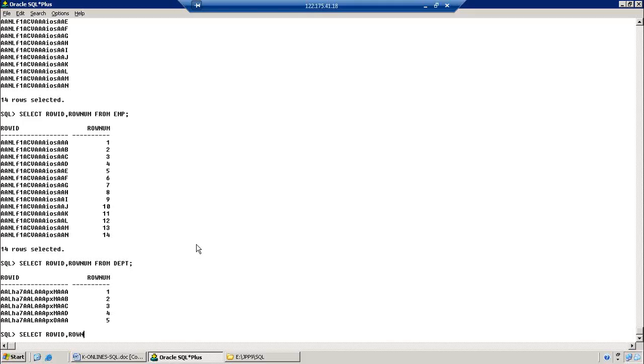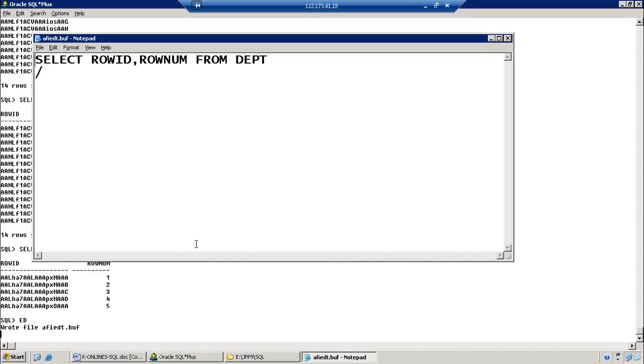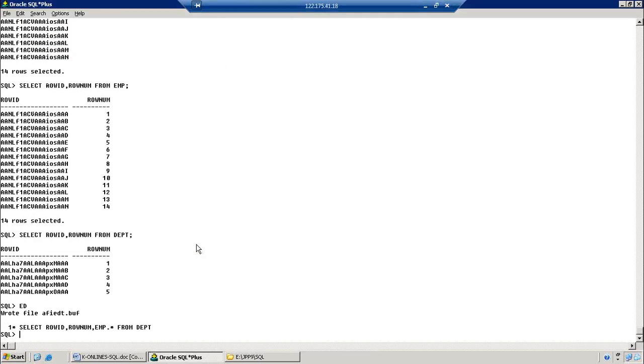Select ROWID, ROWNUM, comma, emp.*. What is the meaning of this? It retrieves all data. emp.* means it picks all columns from our emp table along with ROWNUM and ROWID. Let us check it.